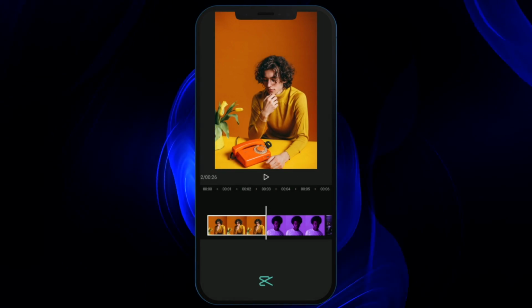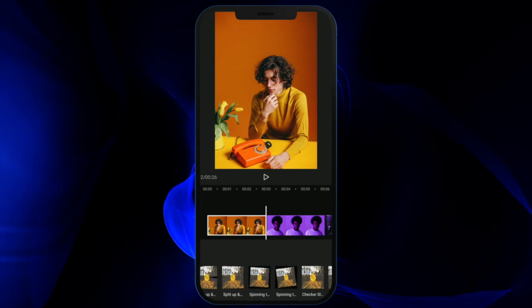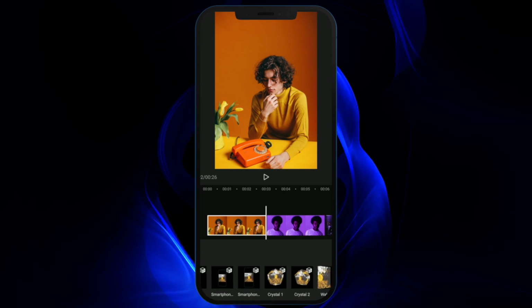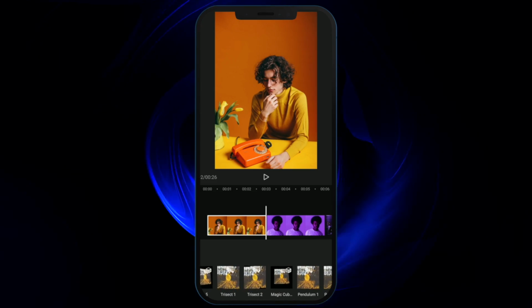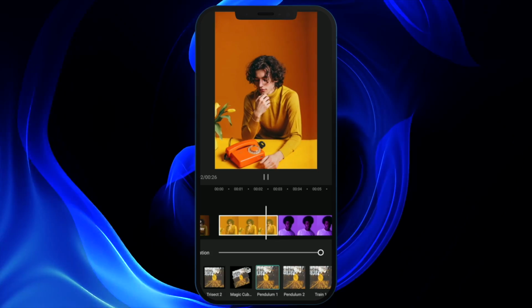Now you have to search for an effect called pendulum, and there you can see there are two pendulum effects available. One moves from right to left and the other one in the opposite manner. So you can use those in an alternate manner to create a really good pendulum effect.